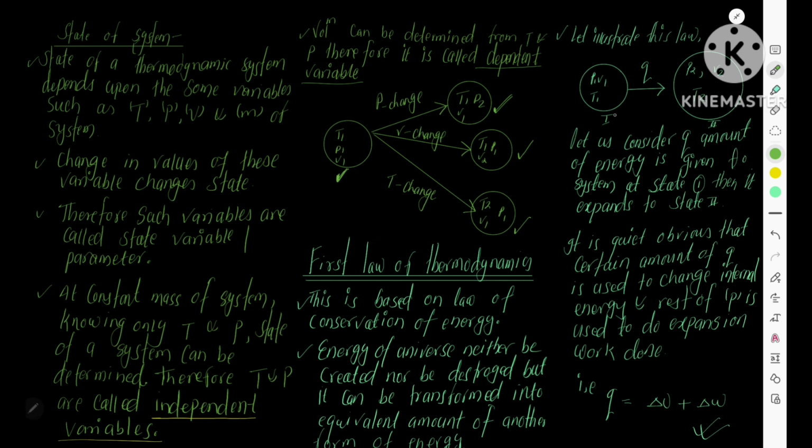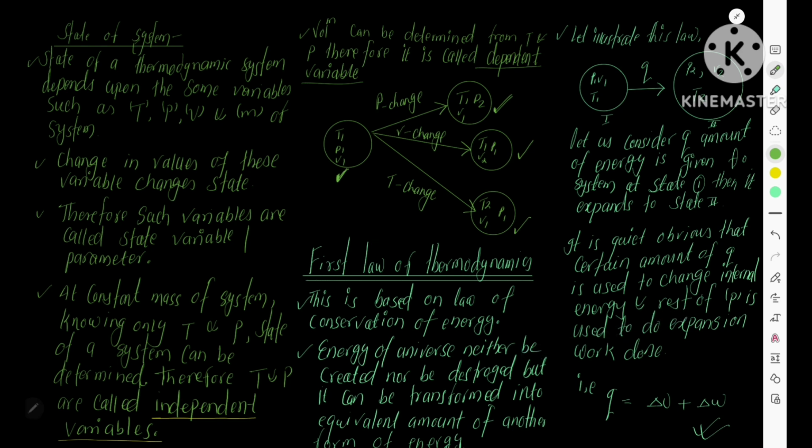Like a system, this is the system at state 1 where the variables are P1, V1, T1. When it is given q heat, it goes to state 2 where its variables are P2, V2, and T2. Now, let us consider q amount of energy is given to the system at state 1, then it expands to state 2.